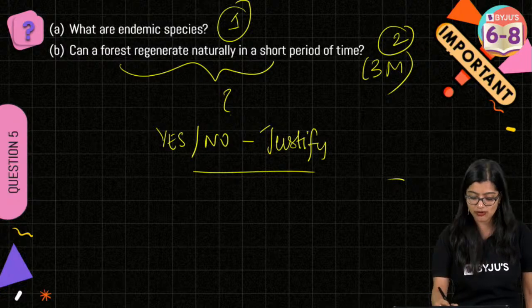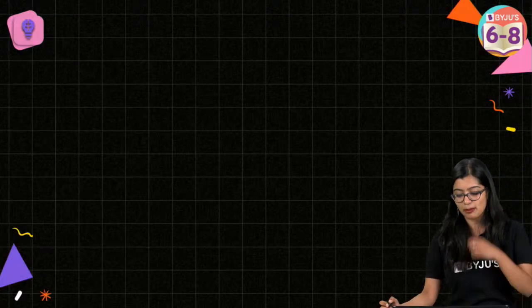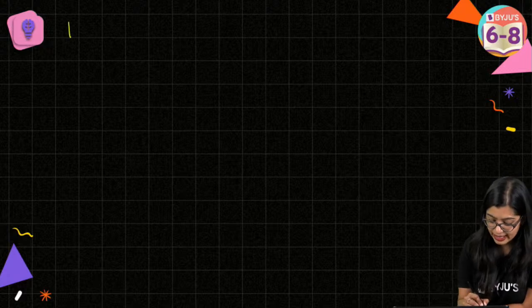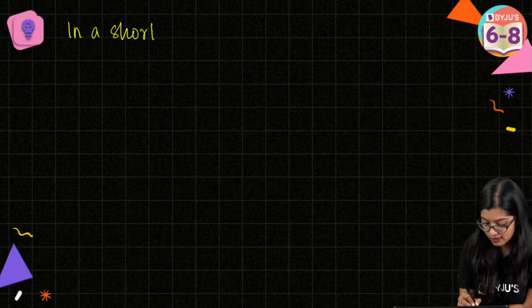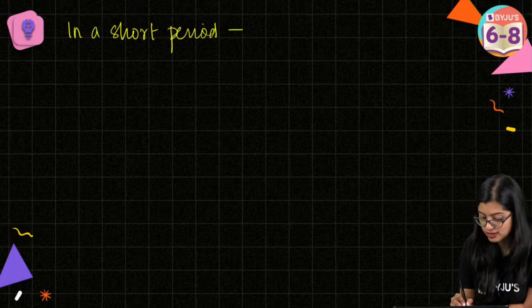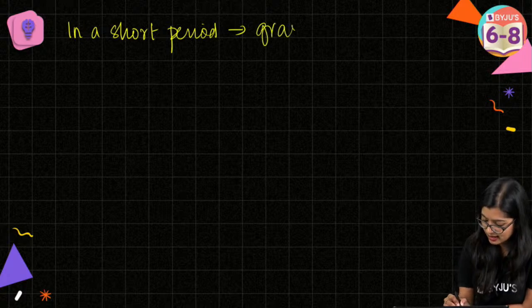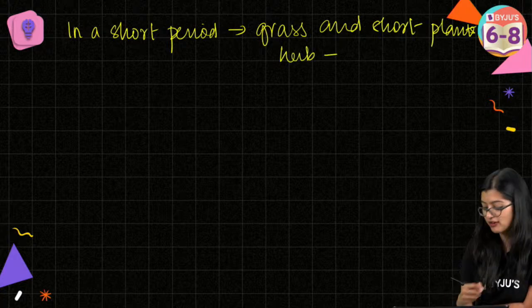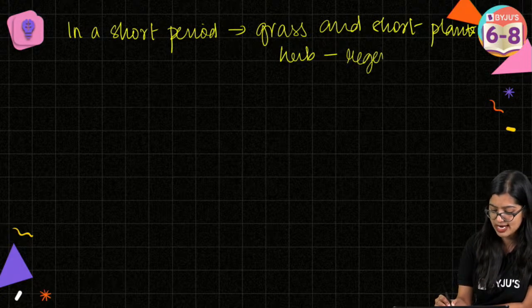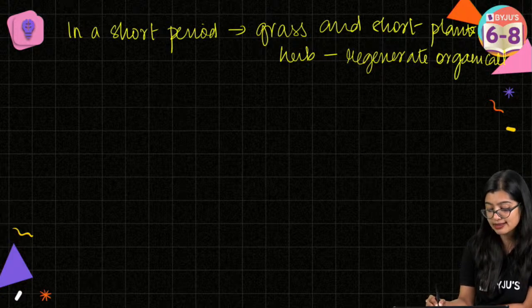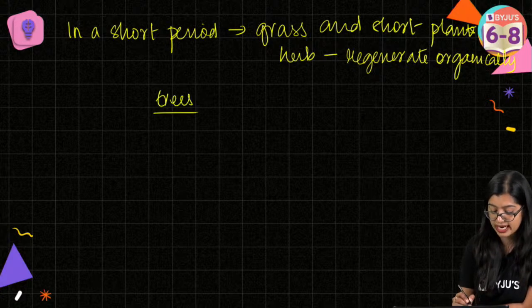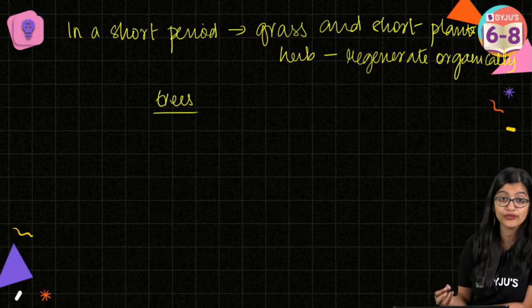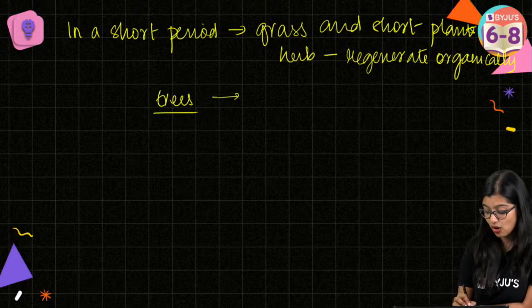Yes or no, I'm getting a mix of answers. But see, mainly when we talk about forest, right? In a short period of time, in a forest, what do we observe? We see that maybe the grass and some short plants are there, right? So short plants like herbs will be able to regenerate organically. But a forest is primarily made up of trees, right? And we know that trees take a lot of time to grow. So they may take a lot of time.